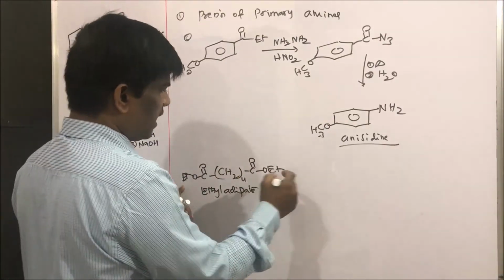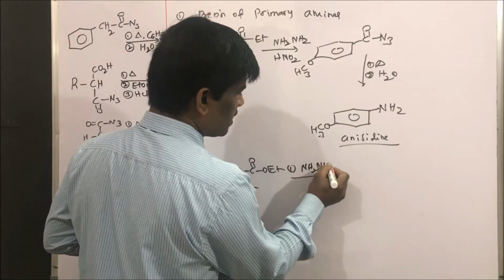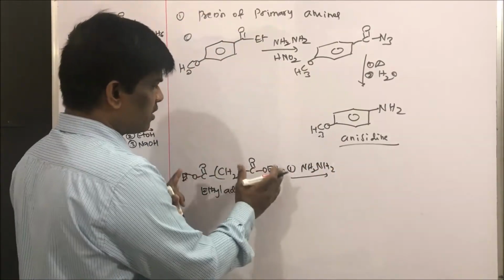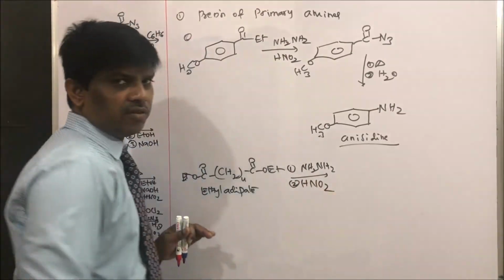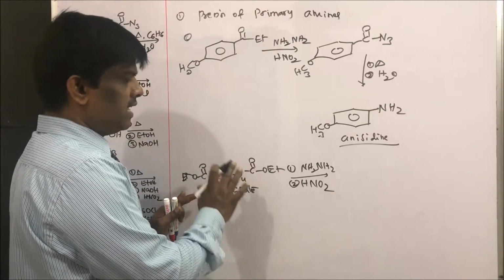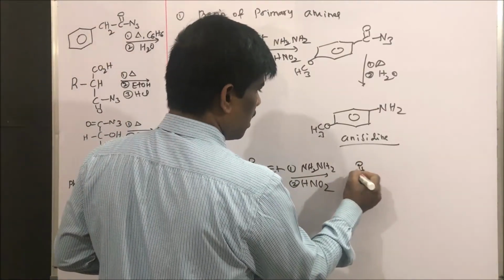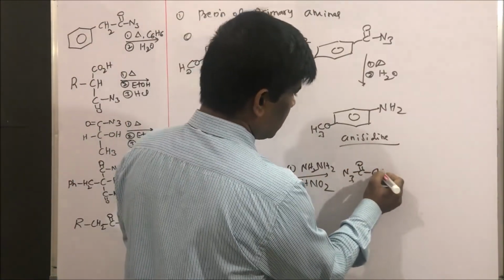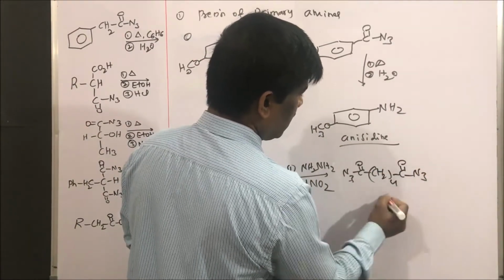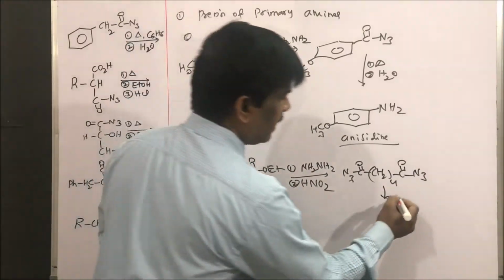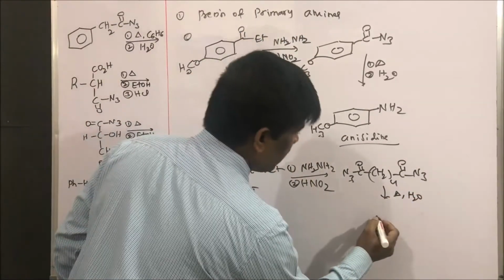So since it is having diethyl, let us take hydrazine, 2 moles. For your understanding, I am saying hydrazine, on 2 sides hydrazine is attached. Then nitrosation by HNO2. What we are going to get? This azide. Shall I write? Anyhow, I will write. Diazide, CH2 taken 4 times, CO, N3. And now what is happening? Heating followed by hydrolysis.